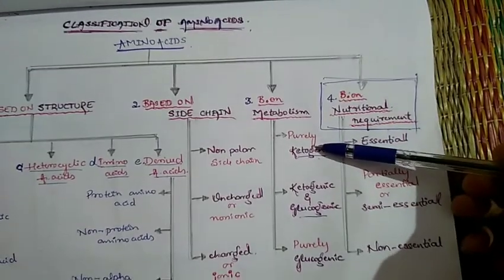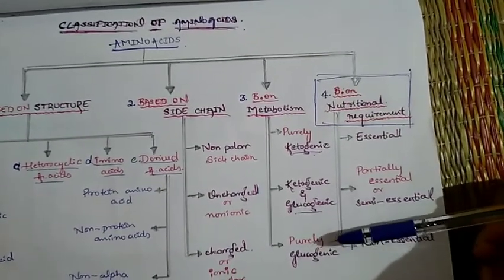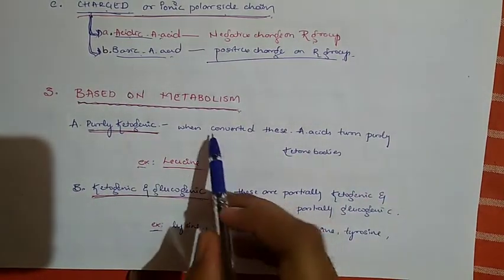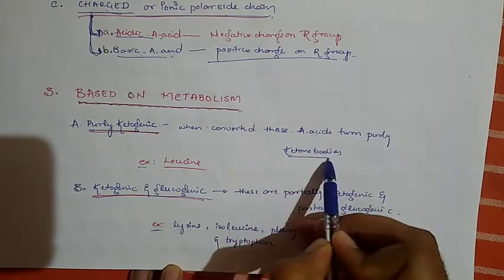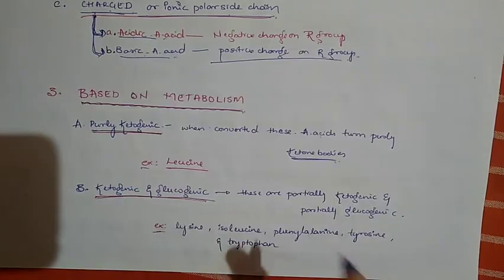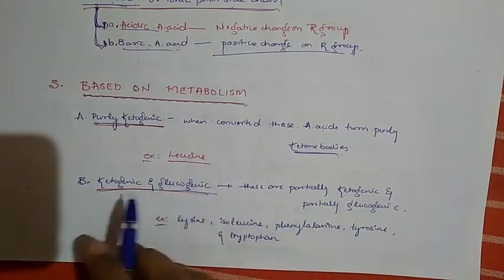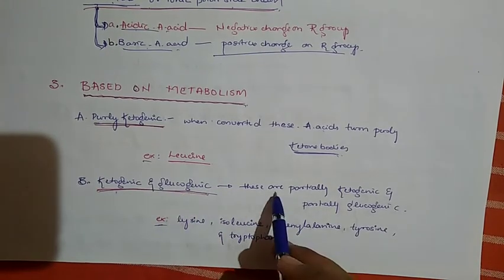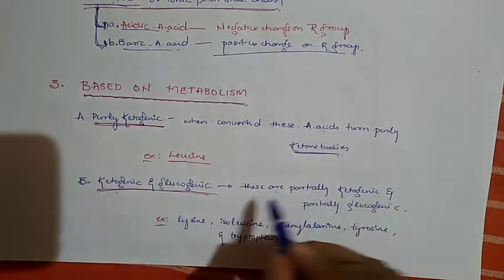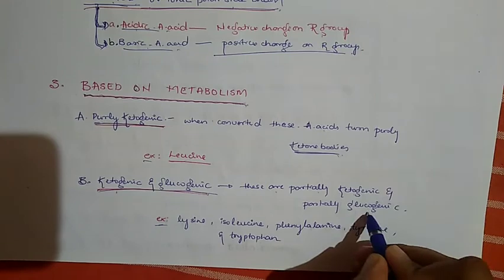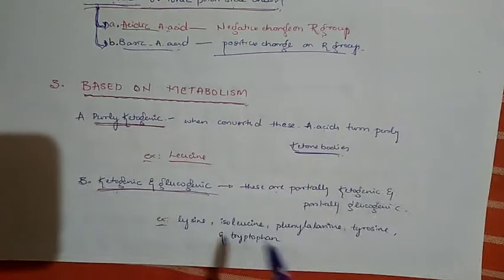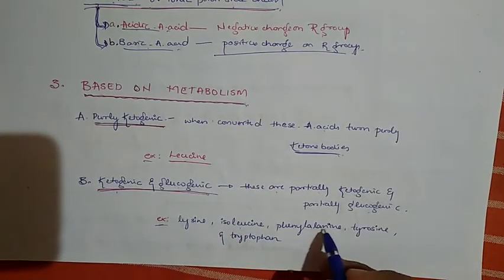Based on metabolism: purely ketogenic, ketogenic and glucogenic, and at last purely glucogenic. The first one is purely ketogenic. When converted, these amino acids turn purely into ketone bodies at the end of the reaction. Example is leucine. Then moving on, ketogenic and glucogenic. These are partially ketogenic and partially glucogenic; at the end of the reaction this results in both ketogenic and glucogenic products. Examples are lysine, isoleucine, phenylalanine, etc.